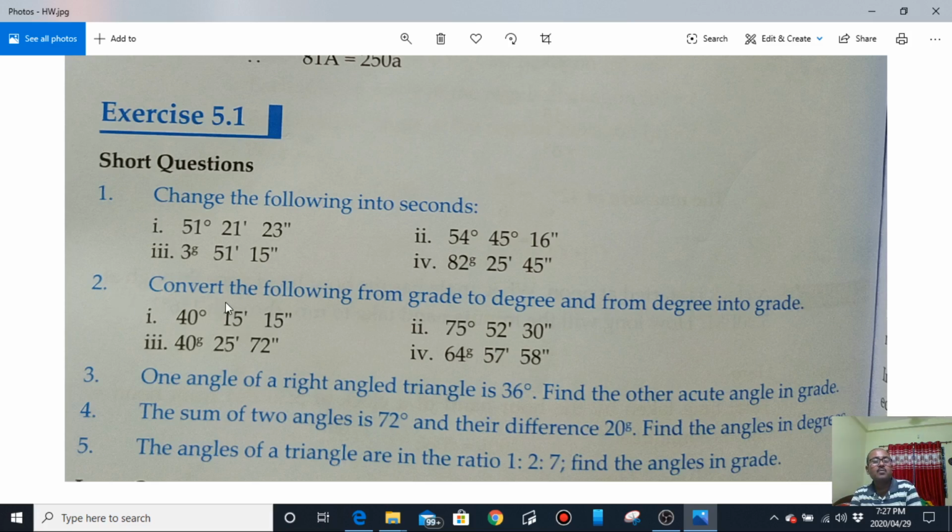Question number 2 should be done according to the second example. And here are some logical questions which you have done in 8th class also. You try yourself. If you are able to solve, it's all right. If you are not able to solve, you can write your comment and post it for me either through the WhatsApp group or through this virtual class application.